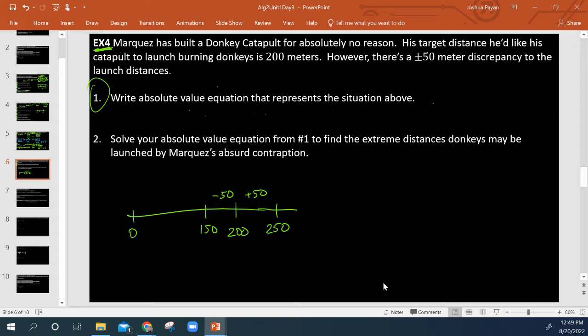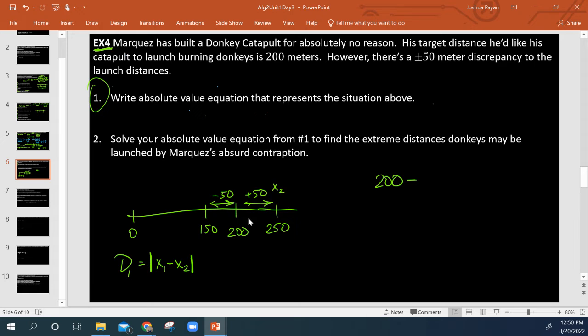So if you remember from geometry last year, we had a distance formula wherein we had x1 minus x2's absolute value gives us our distance in one dimension, right? In this case, we kind of twist that a little bit so that we say, well, the distance from here to here or here to here is 50 either way, right? So that means 200 minus our unknown distance.